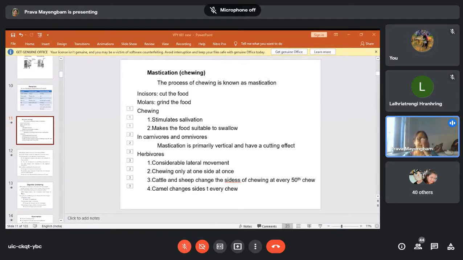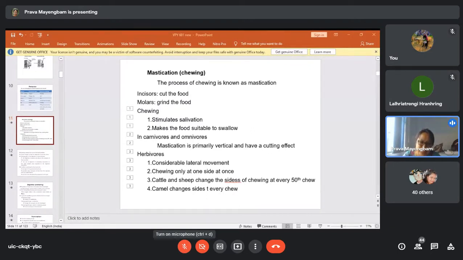Okay, so mastication is the simple process of chewing. The purpose is to make the food particles into smaller size for easy passage in the subsequent sections of the digestive tract, and also for easy access of the digestive juices or digestive enzymes to act onto the digesting food.